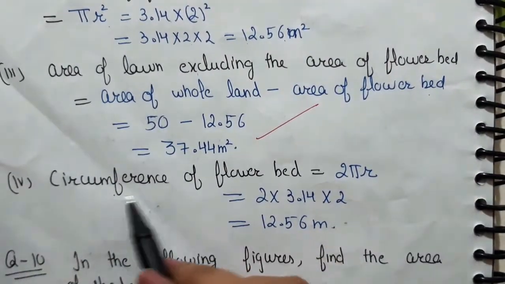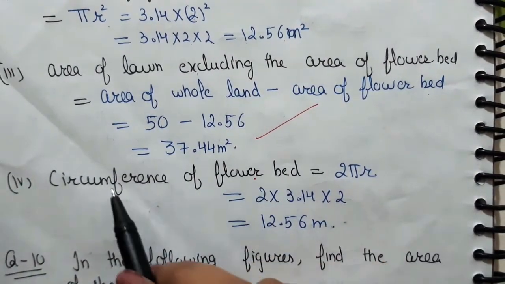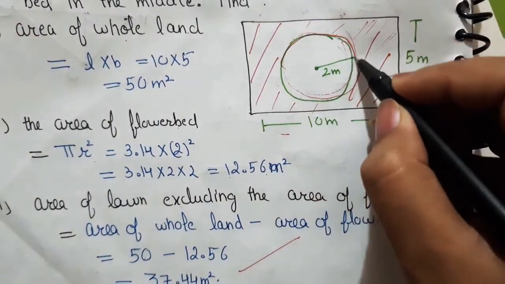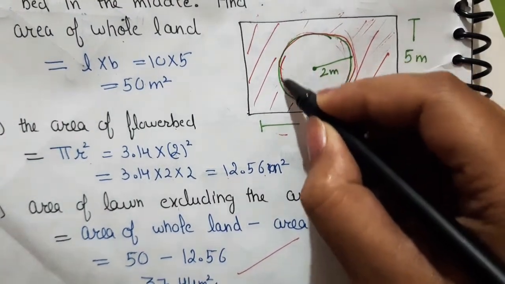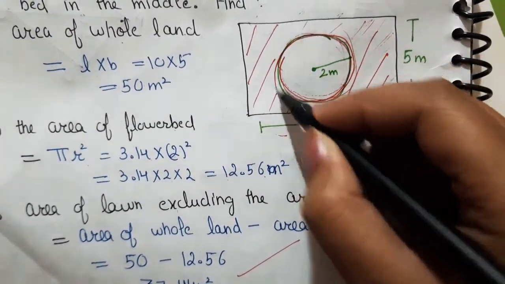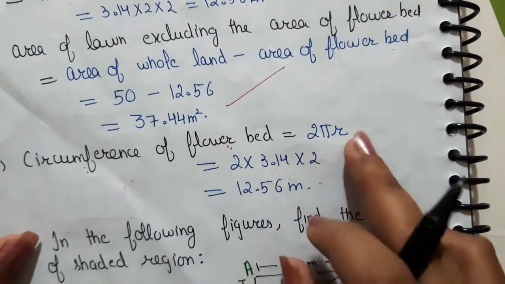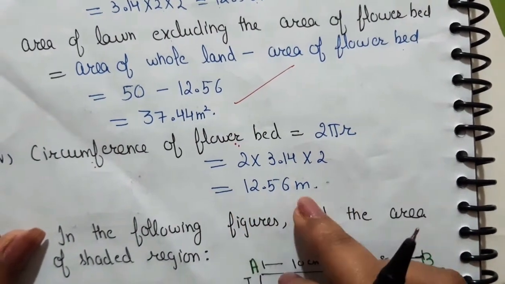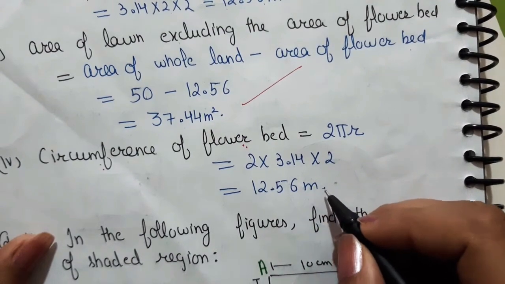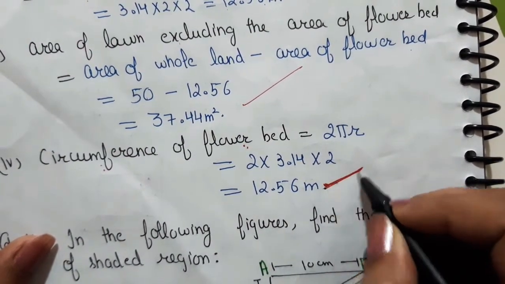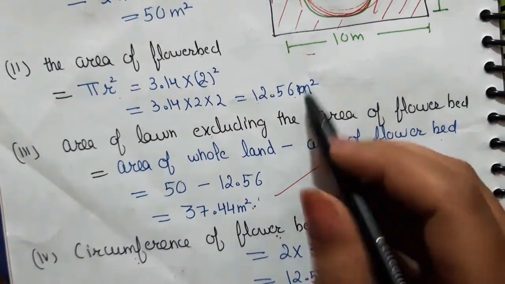Now next is the circumference of the flower bed. Circumference means the boundary of the flower bed, this boundary of the flower bed. What is the formula of boundary of circle? That is 2 pi r. So it is 2 into 3.14 into r is 2, so it is 12.56 meters. Always remember, the perimeter or circumference is always in meters and area is always in meter squares.